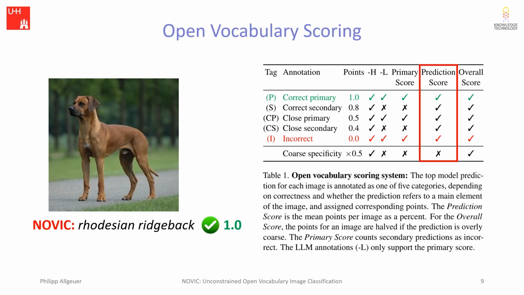The prediction score for an entire image set is then the mean amount of points per image as a percent. If we count secondary predictions as incorrect, then the resulting score is referred to as the primary score. If alternatively we halve the points awarded to predictions that are overly coarse, then we get the overall score. This would penalize generic model predictions like, for example, dog in this case. Note that the LLM annotations only cover the categories required for calculating the primary score.